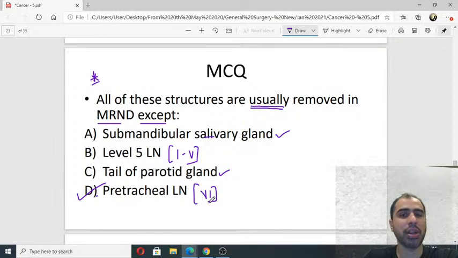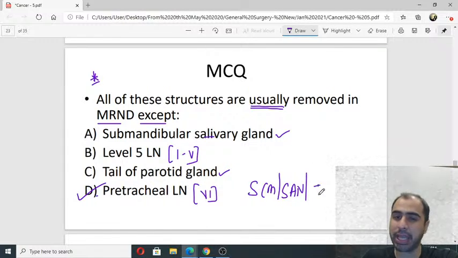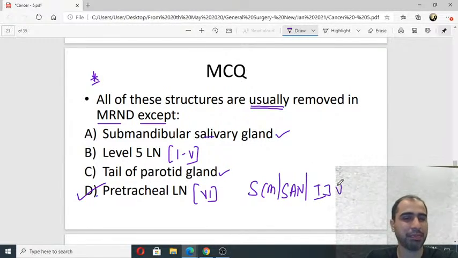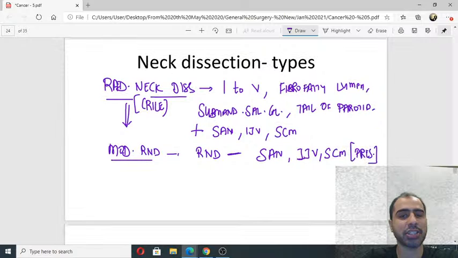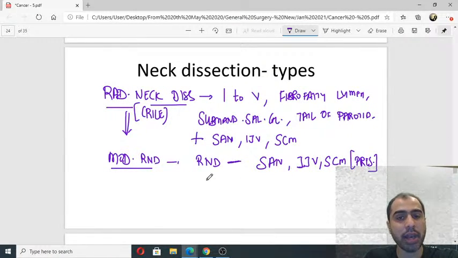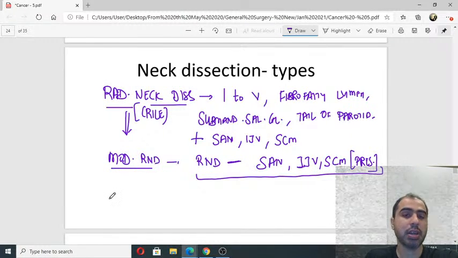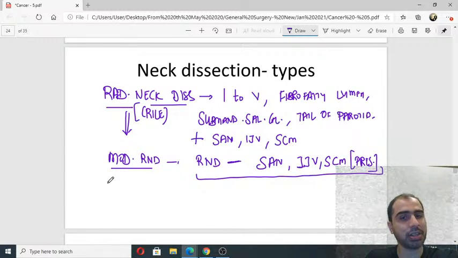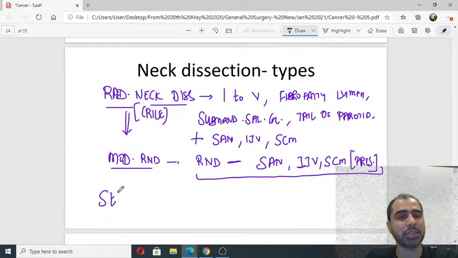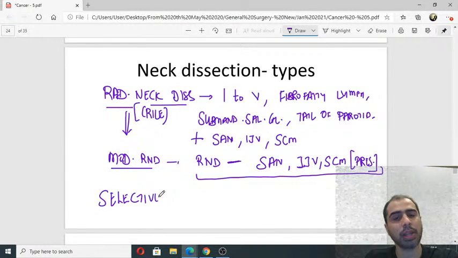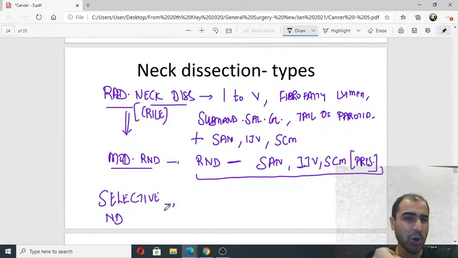Don't expect them to tell you one of the options is SCM muscle और spinal accessory nerve. वो नहीं देंगे वो ऑप्शन. सबको मालूम है कि तुमको पता है, तो वो तो नहीं देंगे. Any neck dissection where I preserve more than this, any neck dissection which is short of MRND, less than MRND, is called selective neck dissection. Anything where I remove less than MRND is called selective neck dissection.